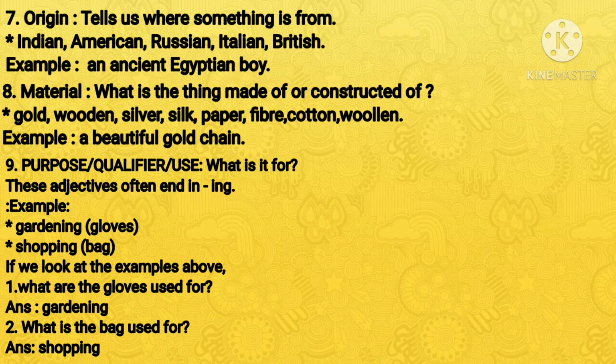Gold is a material. The necklace is made of what material? It is made of gold. The necklace is also beautiful. So, I put this adjective of opinion before the adjective referring to material.